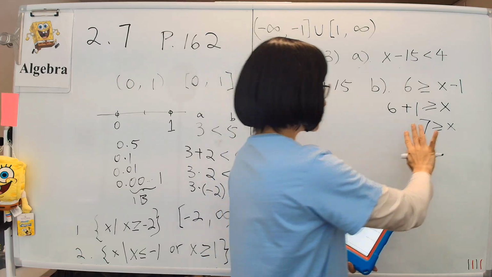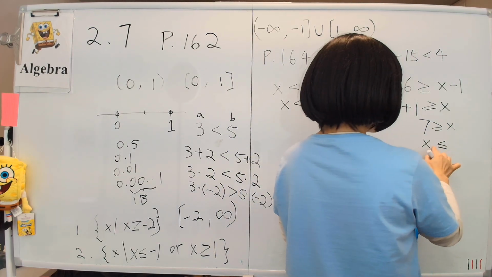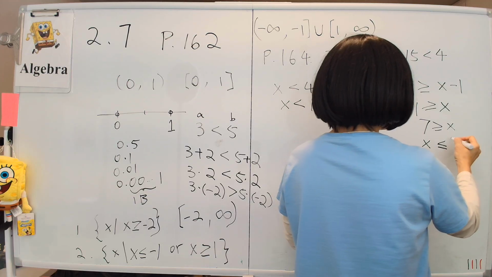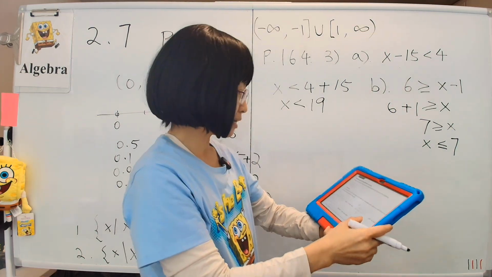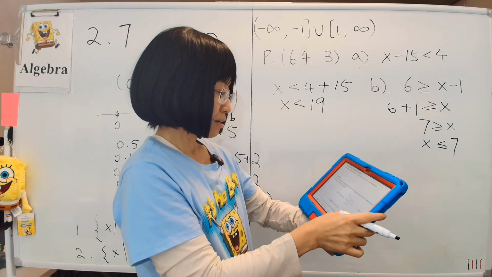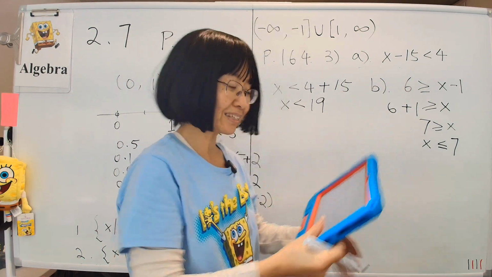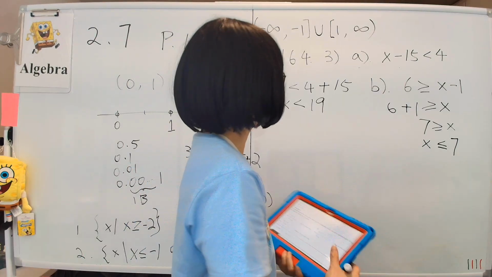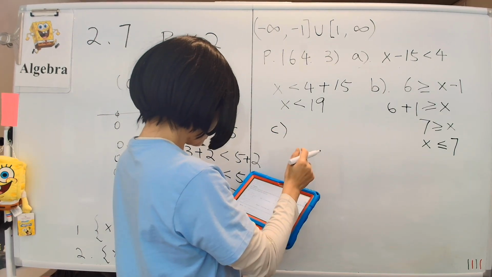Or we can write it the other way, like this. And the less than sign has to follow the smaller side. The smaller side follows, so x is less than 7, and we can write it like this. Your book just had it like this, which is fine. Nothing wrong with that.